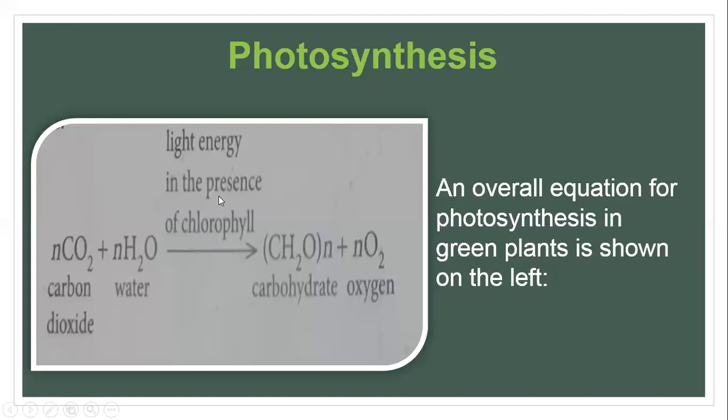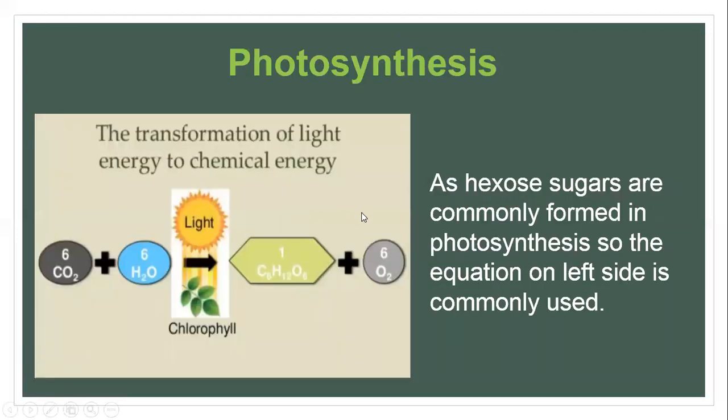So you people must remember this thing whenever you are going to write down the equation for photosynthesis, whether they ask for a generalized equation, or whether we write it in terms of hexoses, we always write down chlorophyll rather than photosynthetic pigments. So then you see this is the commonly used equation to represent the process of photosynthesis. As we say, hexose sugars are commonly formed in photosynthesis. So this one equation is commonly used.